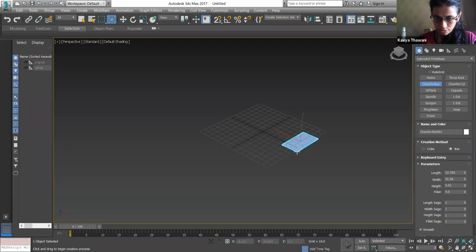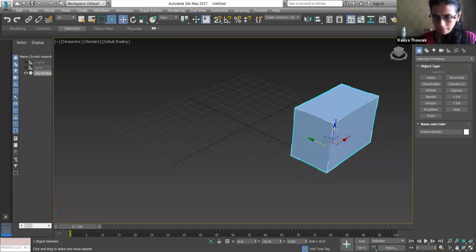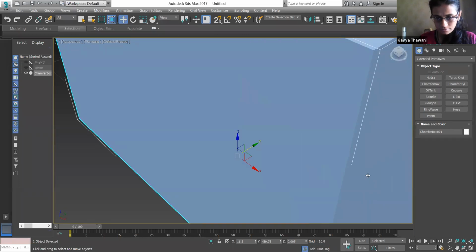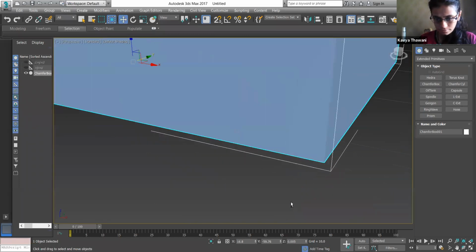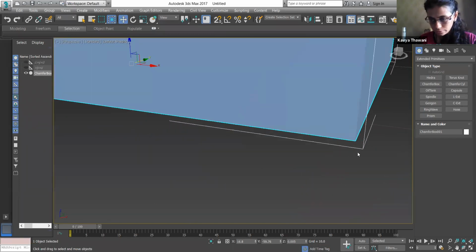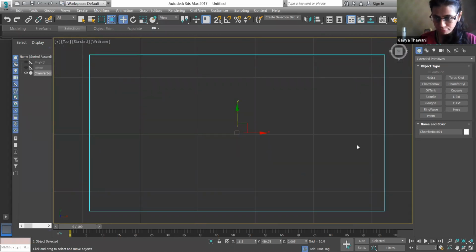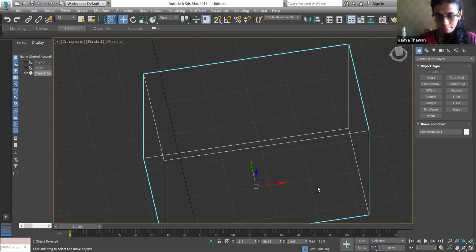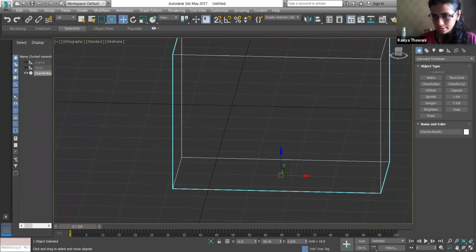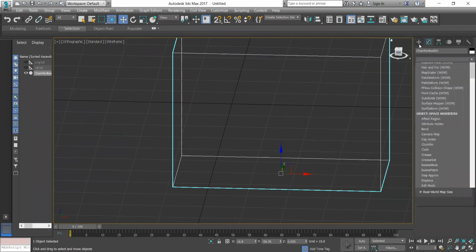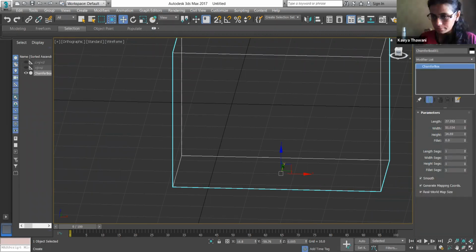I don't know why my object is getting disappeared. I don't know what is the issue with this. I'm not getting my chamfer edges over here. But I'll tell you, maybe your radius is 0. Yeah, fill it with 0, that could be why.